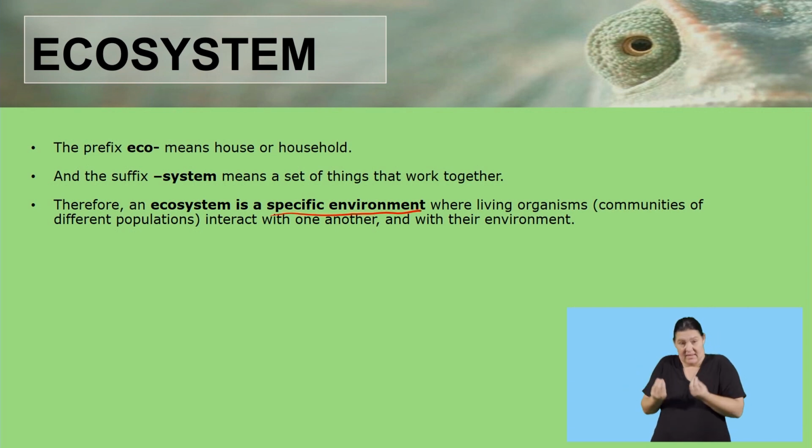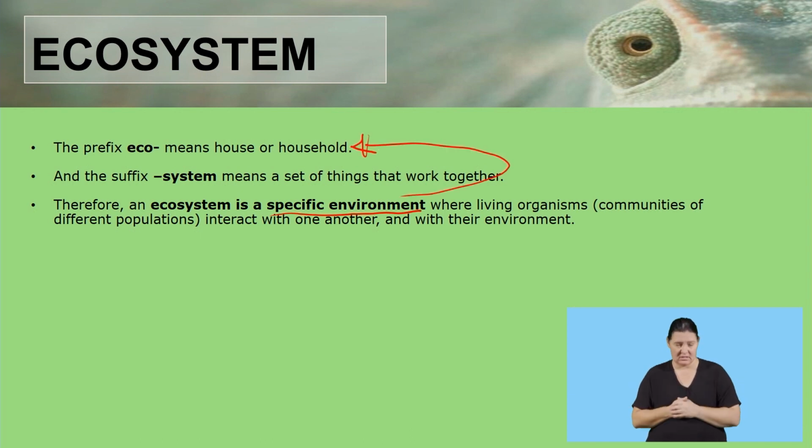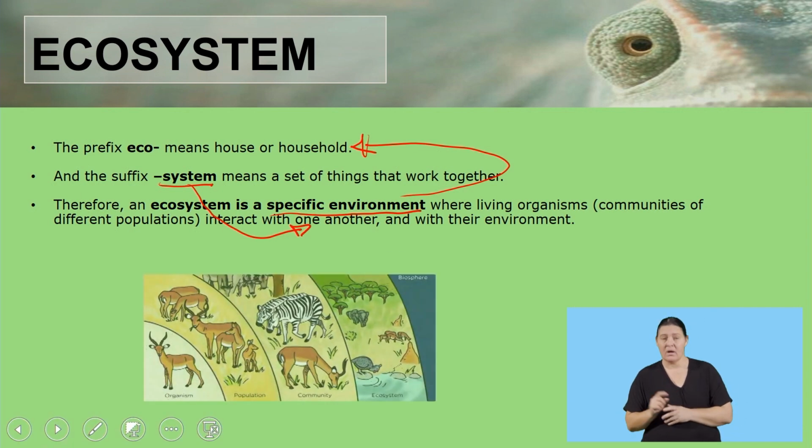So when we are saying living organisms, we mean communities of different populations. So basically, eco means household, which speaks back to what? To the environment. And system speaks to what? The interaction of the organisms that are found in the environment.